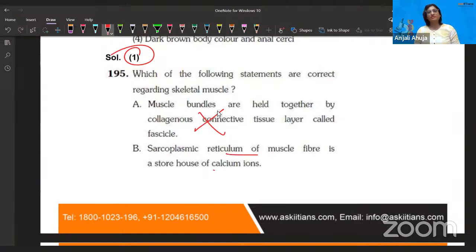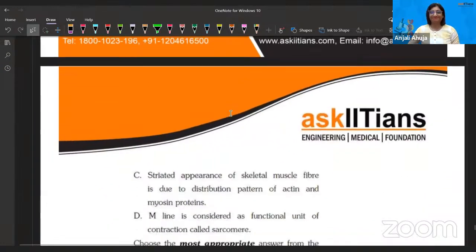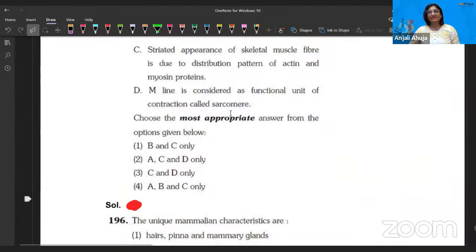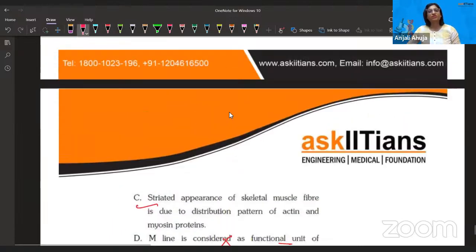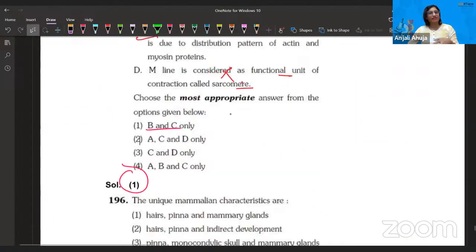Sarcoplasmic reticulum of muscle fiber is storehouse of calcium ion. I don't know whether you remember reading it, but I do remember reading it, and I think it's correct. Striated appearance of the skeletal muscle is due to distribution pattern of actin and myosin protein. Obviously, thick and thin, right? So yeah, M line is considered as a functional unit of contraction called sarcomere. No, sarcomere is the functional unit, right? No, it is wrong. मतलब क्या लिखा है इन्होंने? बहुत ही फालतू का statement. So B and C only are correct, and I told you that, right? Sarcomere तो खुद एक unit है उसका.